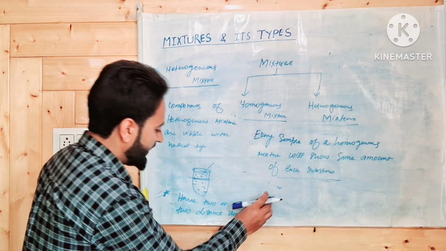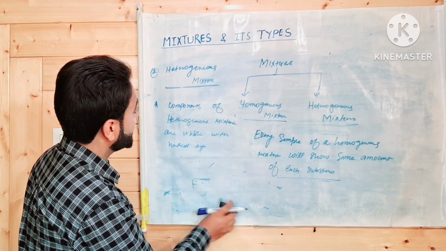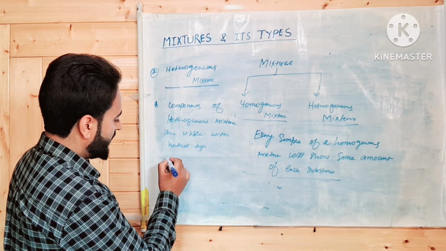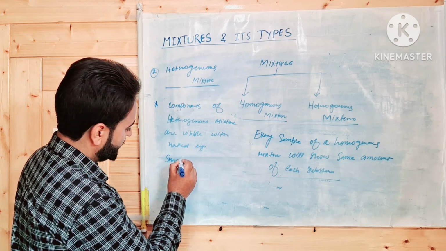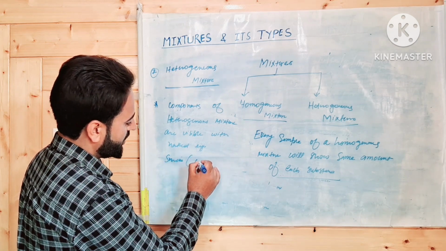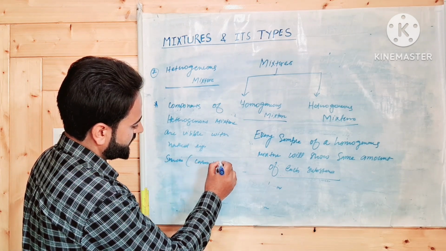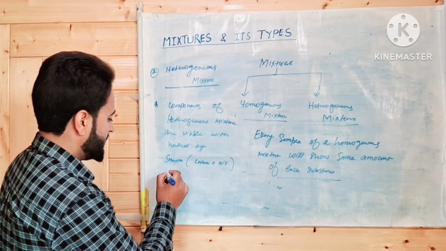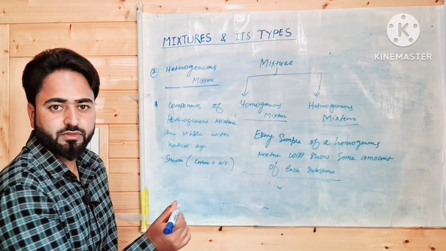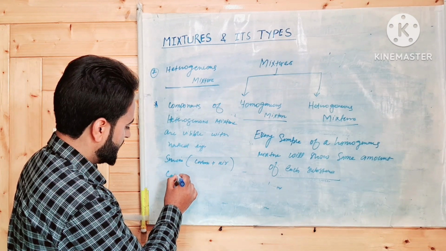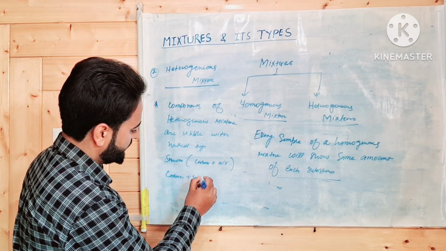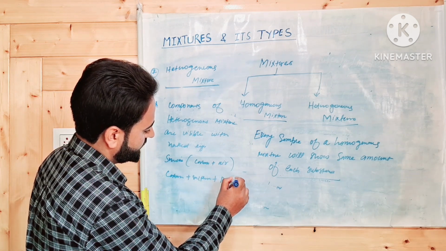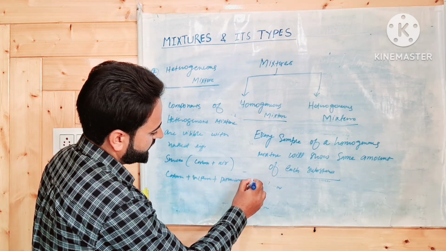In the example of heterogeneous mixture we have smoke, that is carbon plus air, carbon particles plus air. We have gunpowder, that is carbon plus sulfur plus potassium nitrate.